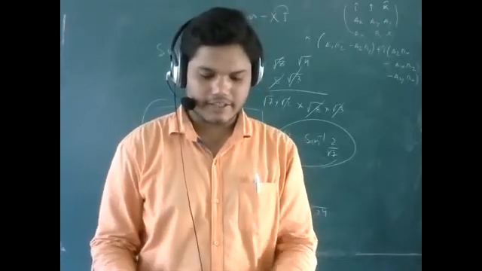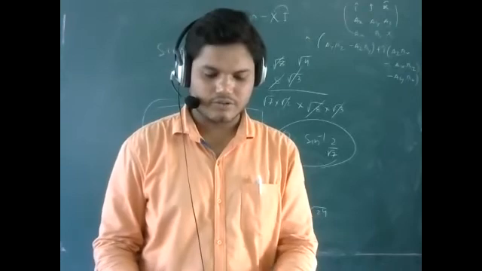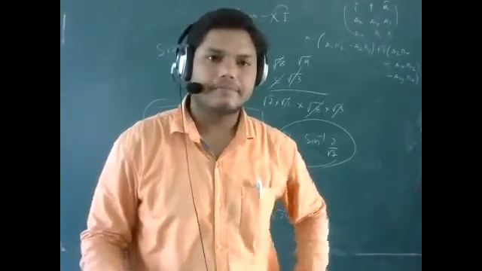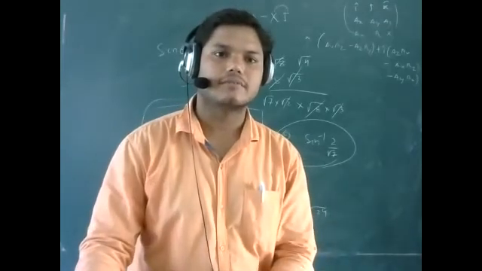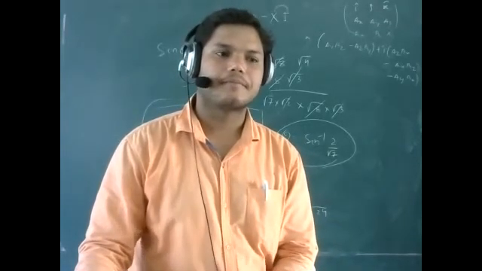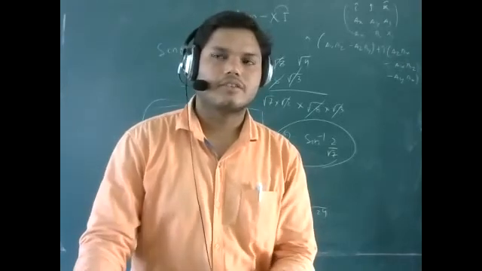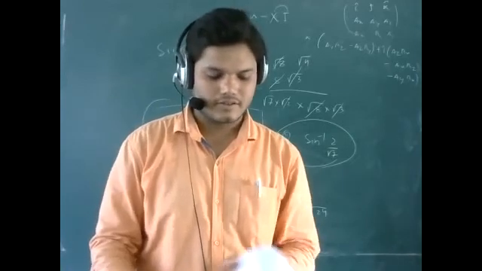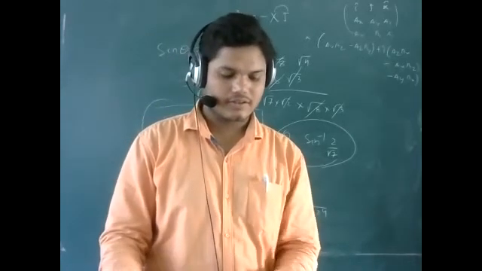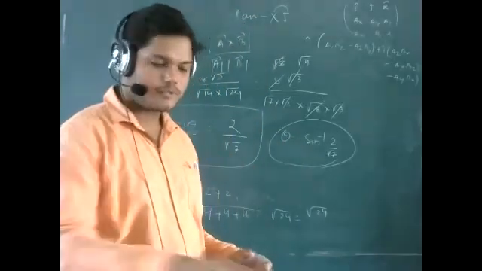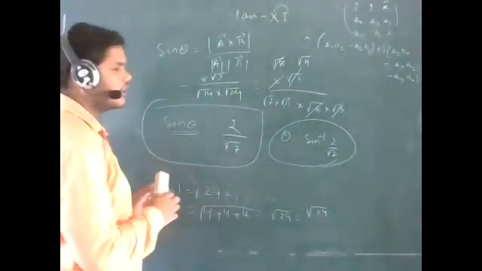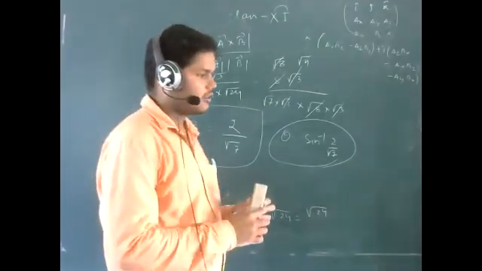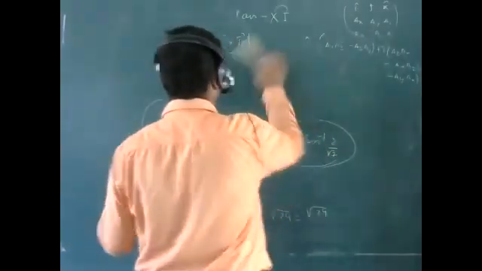If A vector is equal to 3 I cap minus 4 j cap. Yes, Sugandha Aswal, you want to ask something? Sir, when we are finding A vector cross B vector, my answer is 8 I cap plus 8 j cap, how is that minus 8 j cap coming? Your answer is not coming with what I have written. You want to know how the multiplication will be done.